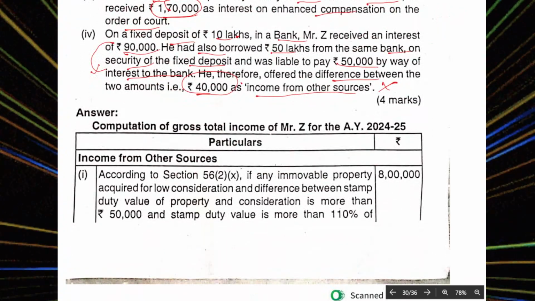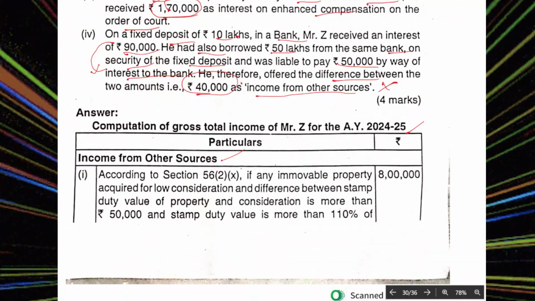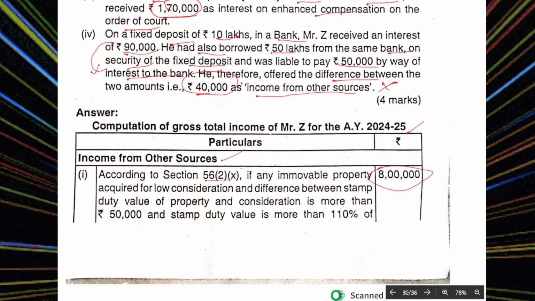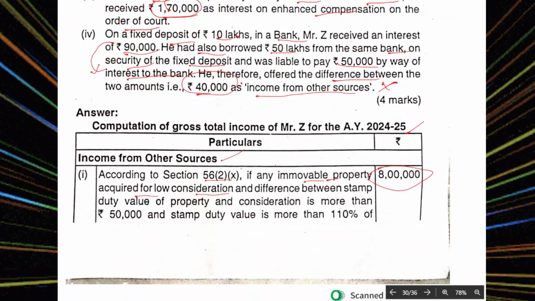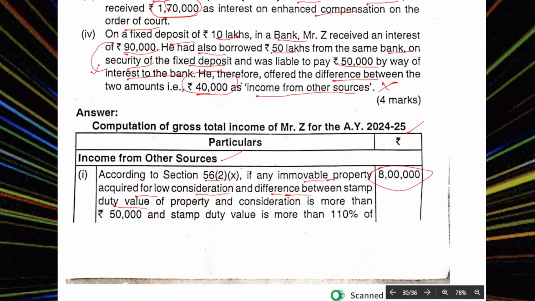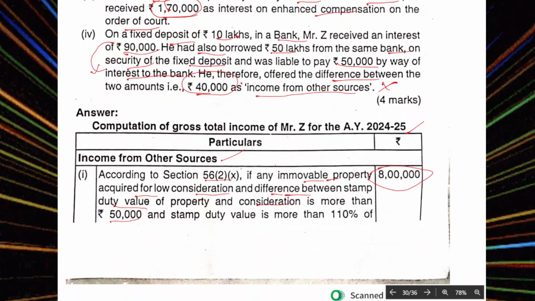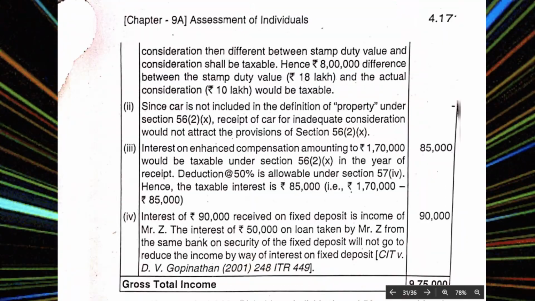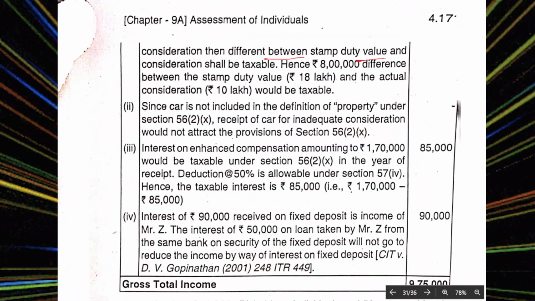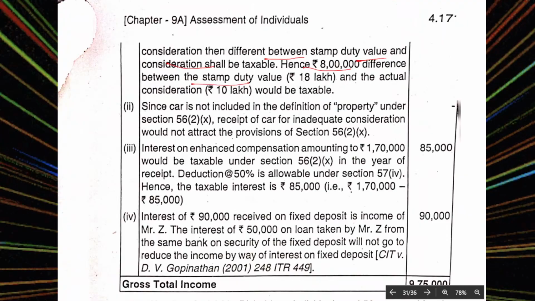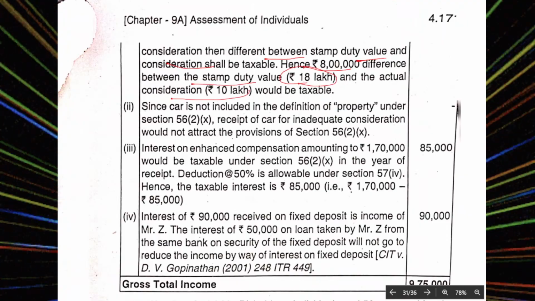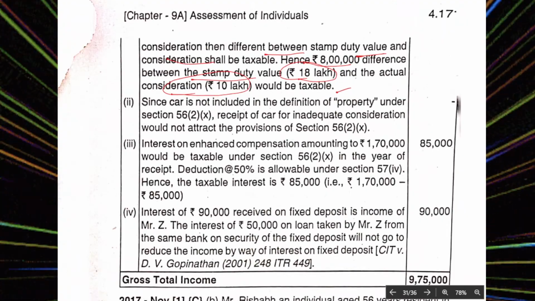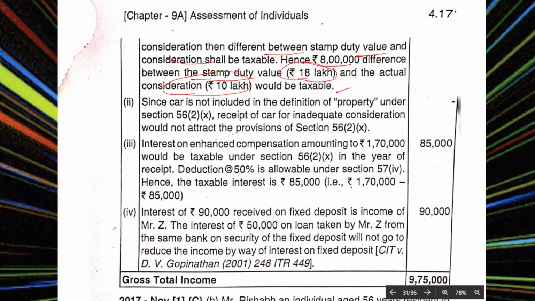Computation of gross total income: we are computing income from other sources, 8 lakhs. Section 56 taxes immovable property acquired for inadequate consideration, where the difference with the stamp duty value of the property is more than 50,000 and the stamp duty value is more than 110 percent of consideration. The difference between stamp duty value and consideration is taxable. Hence, the 8 lakhs difference between stamp duty value, 18 lakhs, and acquired cost, 10 lakhs, should be taxable. First 8 lakhs, very good.